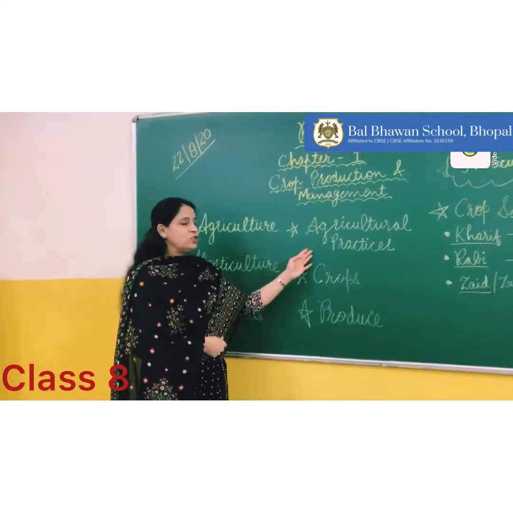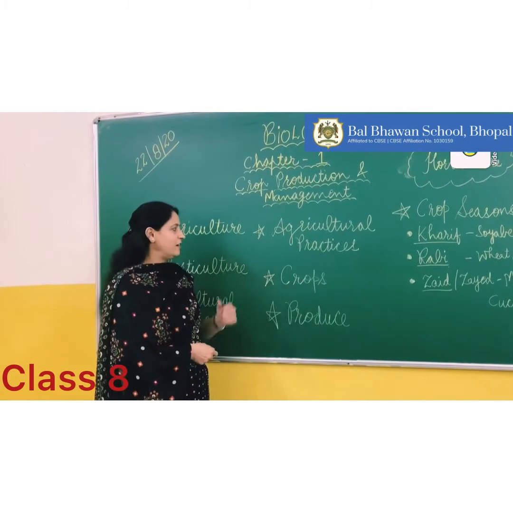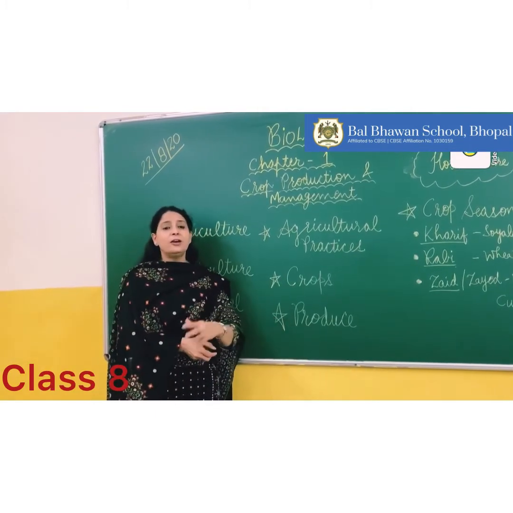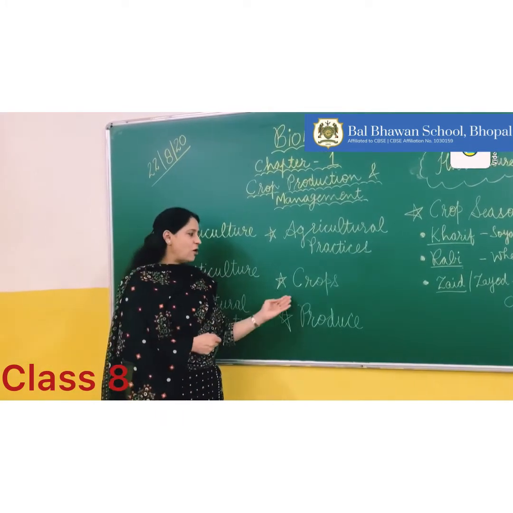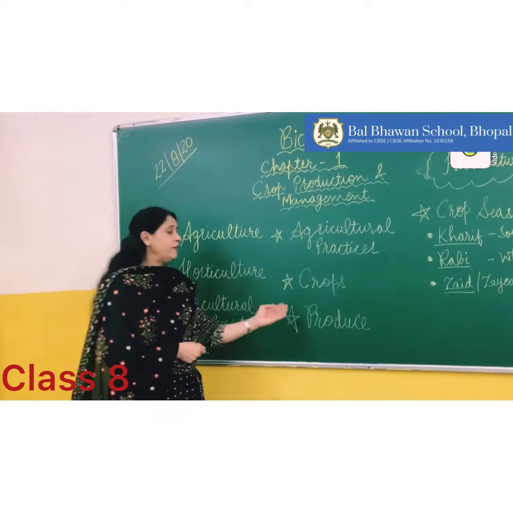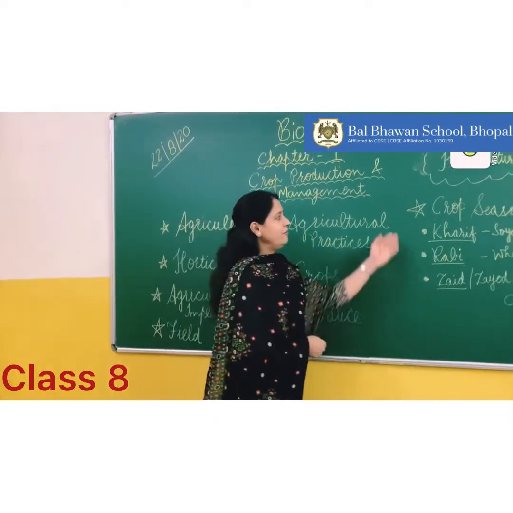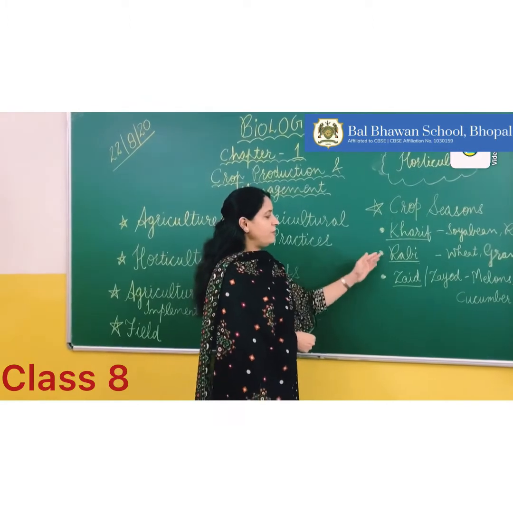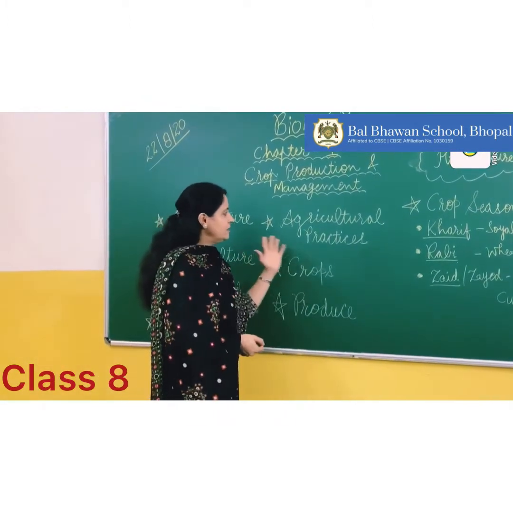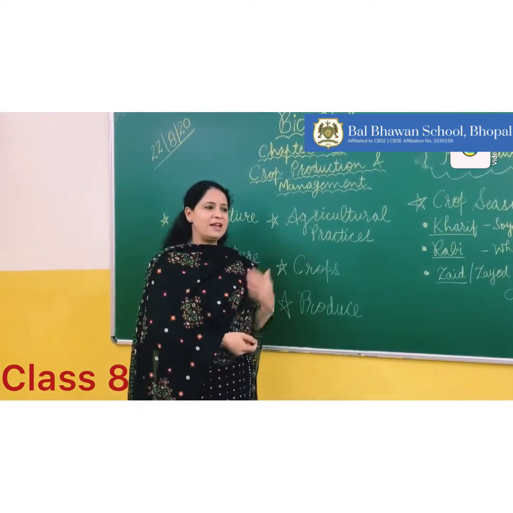Now come the agricultural practices. There are different types of practices that are followed for agriculture. Crops are the type of plants that are grown on a large scale in a particular area, and the produce is what we get from sowing the crop. And there are different crop seasons. They include the Kharif, Rabi and Zayat seasons. So I hope you all have understood today's session properly. Now watch the PPT for a better understanding of the whole topic.